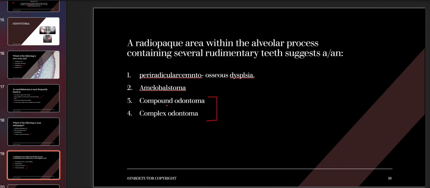We know that both compound and complex appear radio opaque. Now we just talked about it that out of these, compound odontoma looks like multiple small tooth-like structures present in tooth-bearing area, whereas complex odontoma looks like an amorphous radio-opaque mass present in the tooth-bearing area. So the answer here is, guys, compound odontoma.